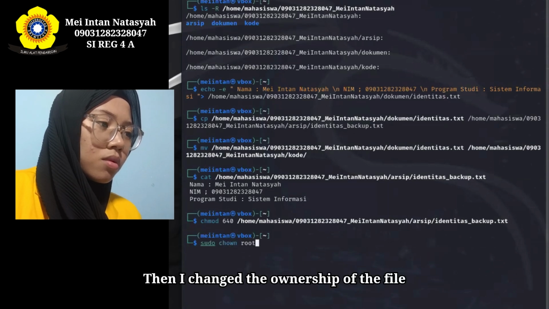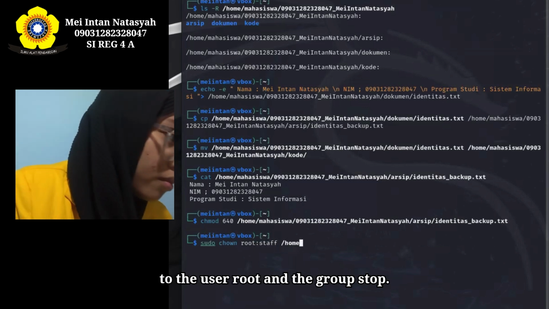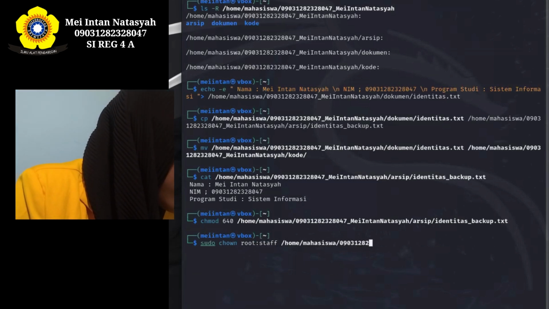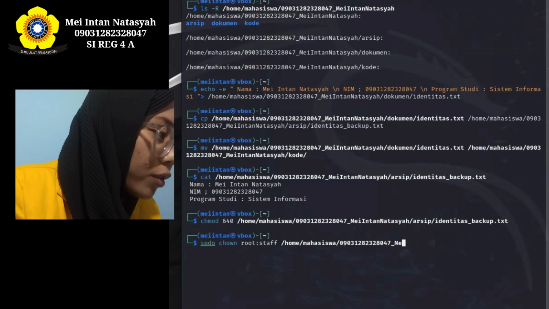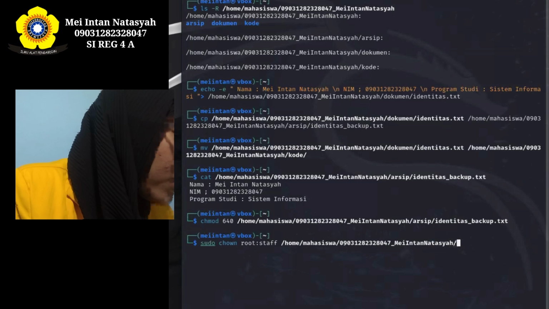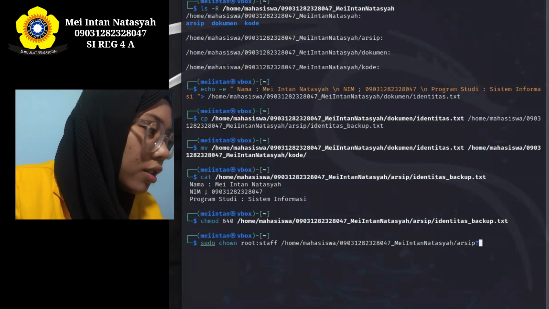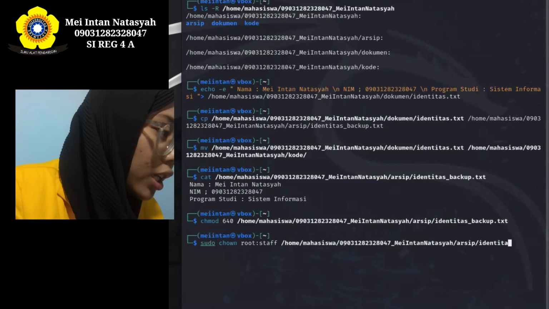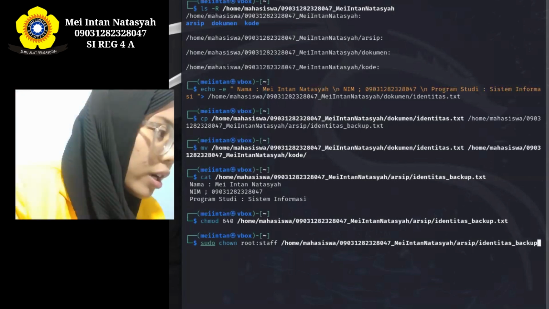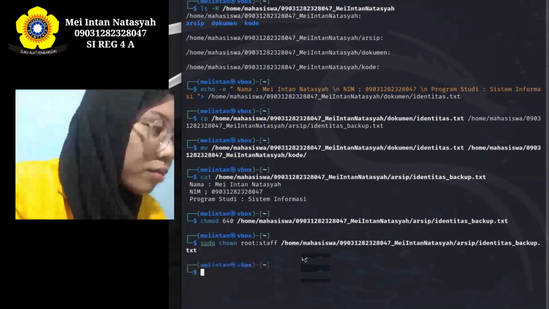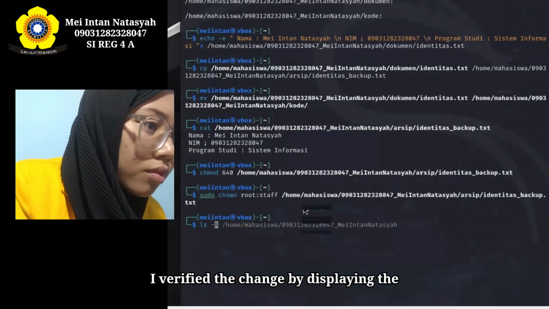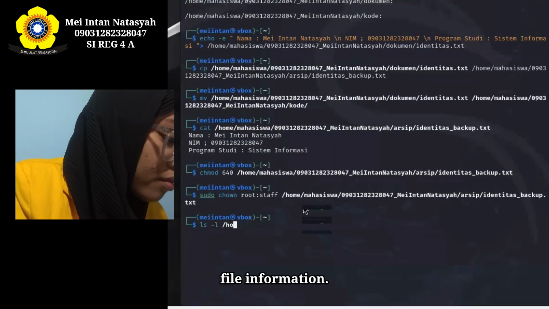Then, I changed the ownership of the file to the user root and the group staff. I verified the change by displaying the file information.